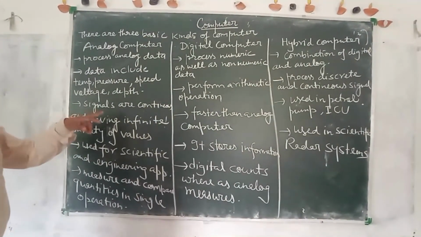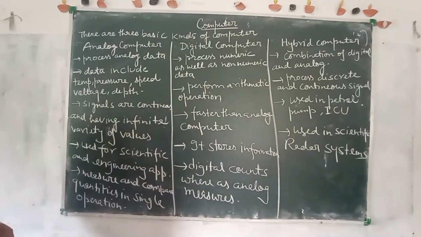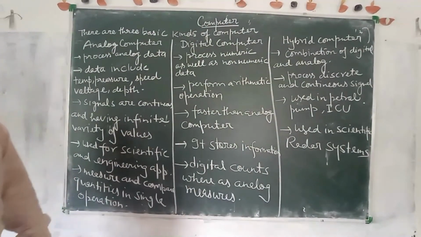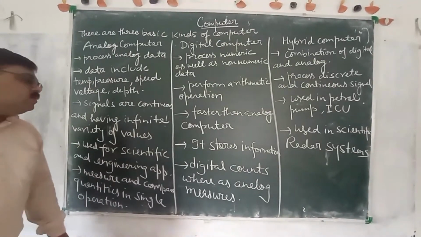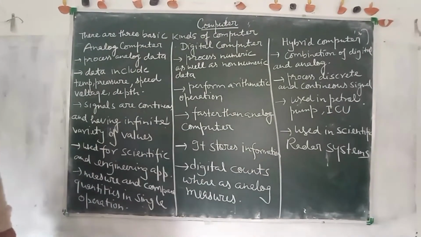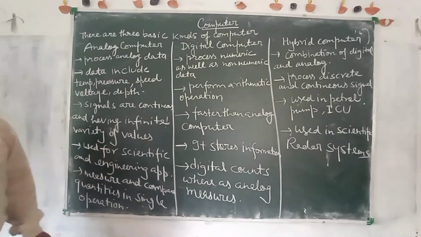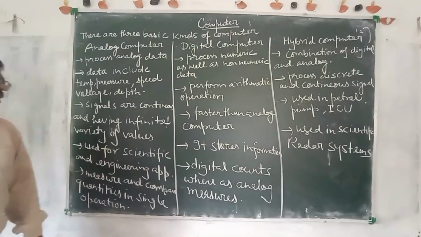The signals are continuous and have an infinite variety of values. So it gives infinite values at a time, and we use the analog computer for various purposes.